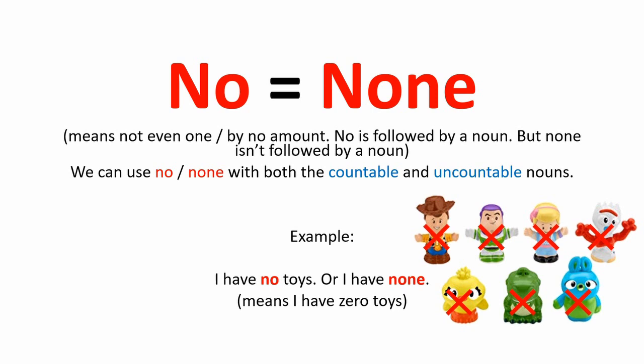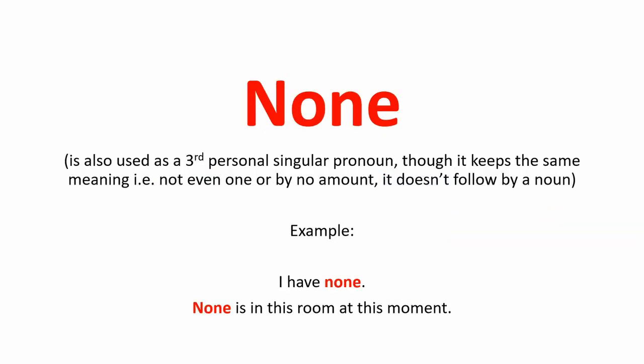If I say I have no toys, you can see the quantifier no is followed by a noun. But if I say I have none, you can see none is followed by nothing. None is used as a third-person singular pronoun as well, though it keeps the same meaning, that is, not even one or by no amount. It isn't followed by a noun.